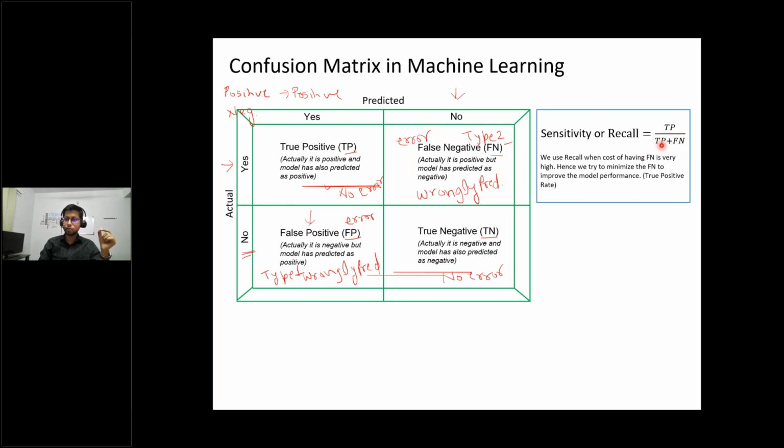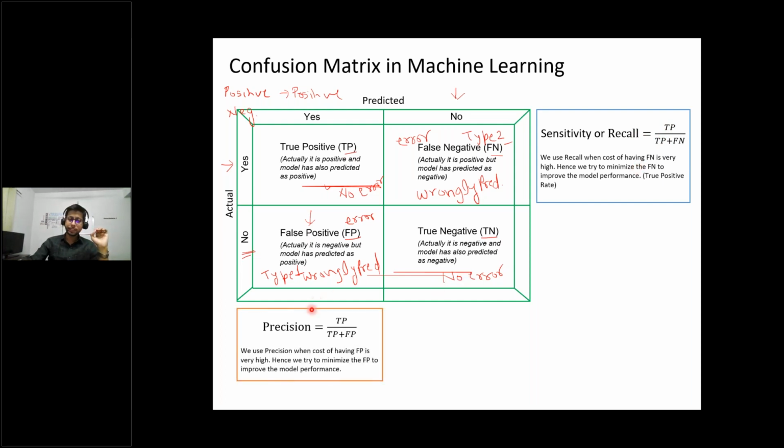So this is your total actual positive in the denominator, and in the numerator, this is what the model has predicted positive correctly. So this is known as recall, the true positive rate. Now I will tell you in a moment when to use recall. Let's first discuss what is precision.